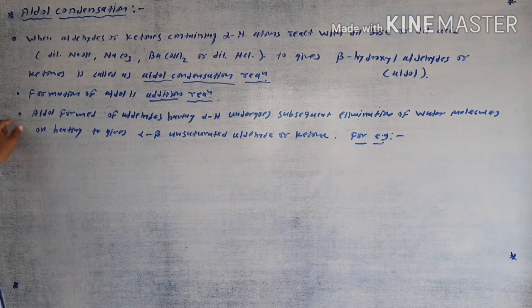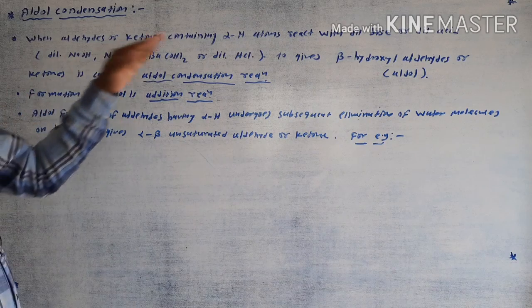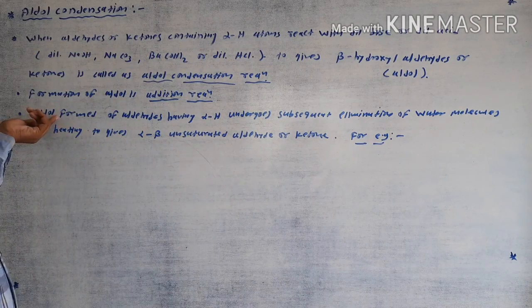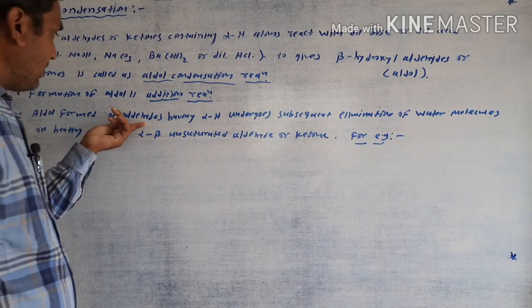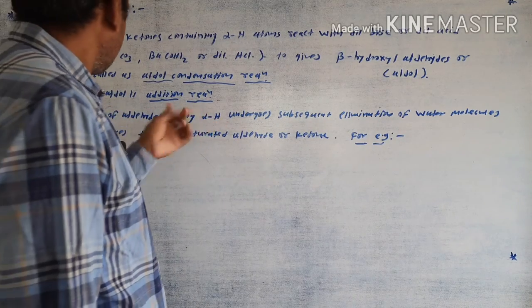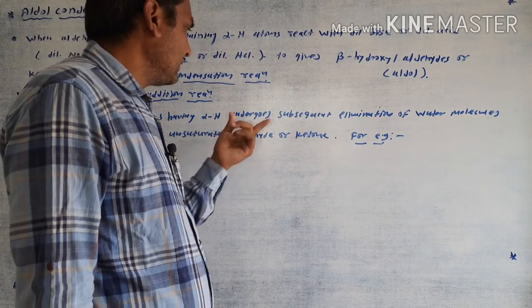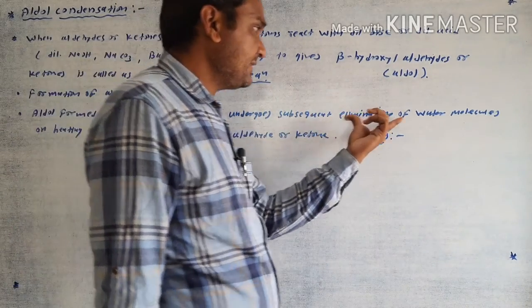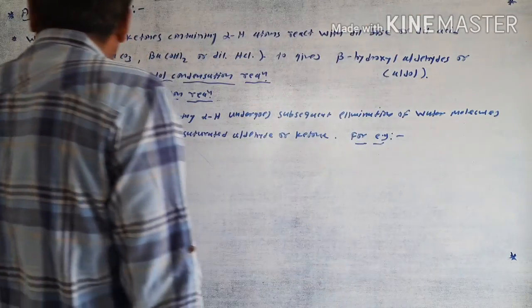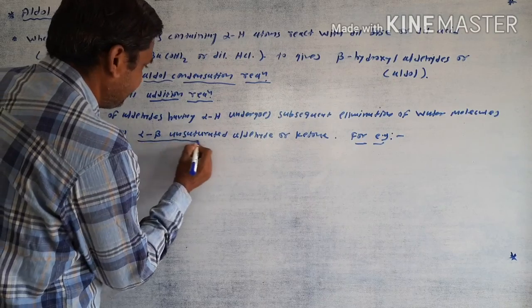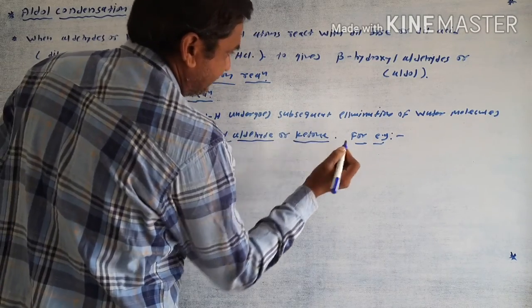And the third important point is the aldol form. The product beta hydroxy aldehyde is also called an aldol. The aldol form of the aldehyde having alpha hydrogen subsequently undergoes elimination of water molecules on heating to give the alpha beta unsaturated aldehyde or ketones.